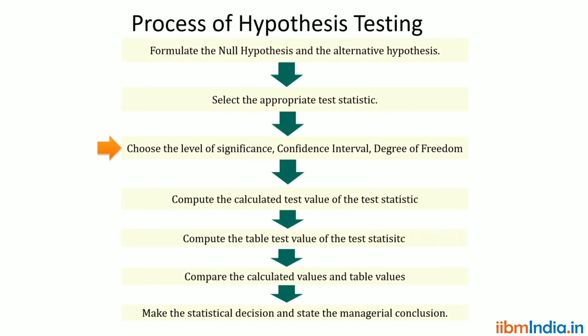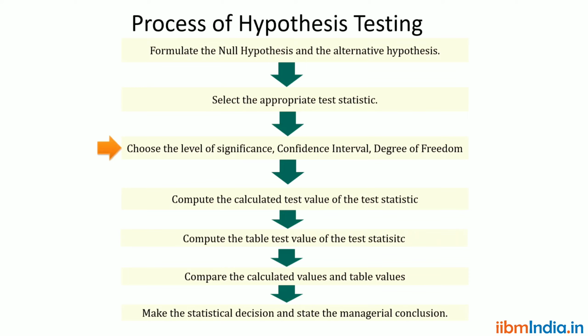Okay, so two tail means if both the side rejection area, we go for two tail. If it is only one side only rejection area, we go for one tail test. One tail means only one side only rejection area is there. Either it is in the left hand side or it is in the right hand side.